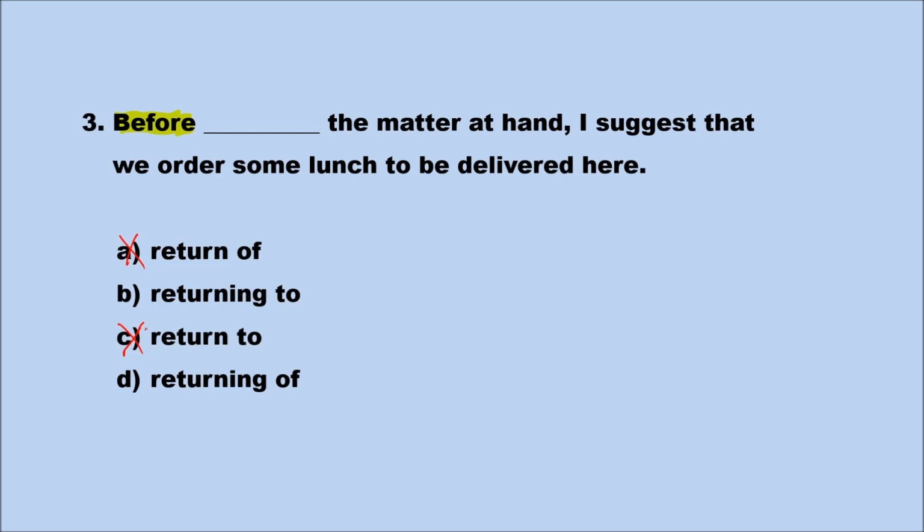We have two choices of gerund, B and D, and the correct preposition in collocation with returning is returning to. We can therefore eliminate D and choose B. Returning to. The full sentence for this question is: Before returning to the matter at hand, I suggest that we order some lunch to be delivered here.